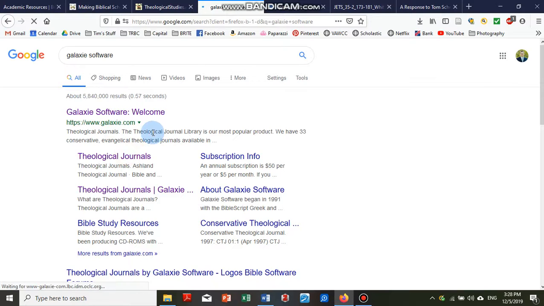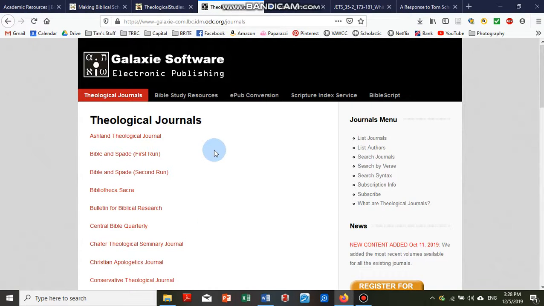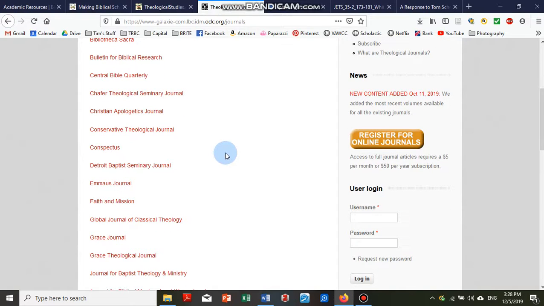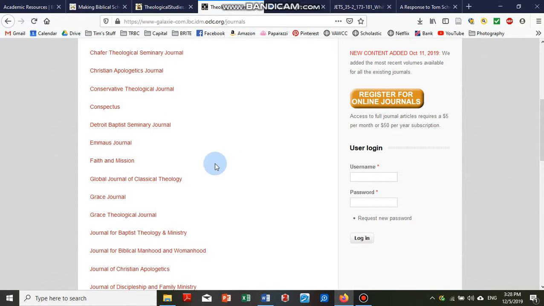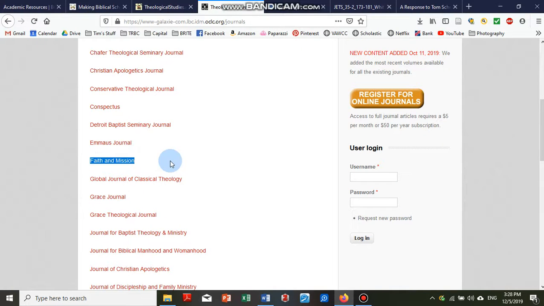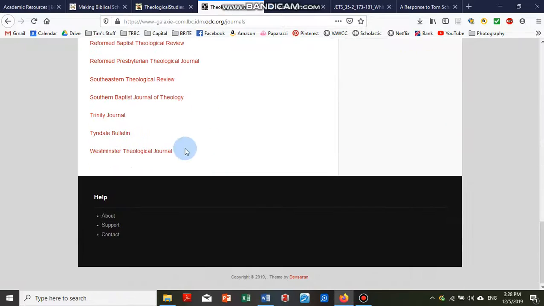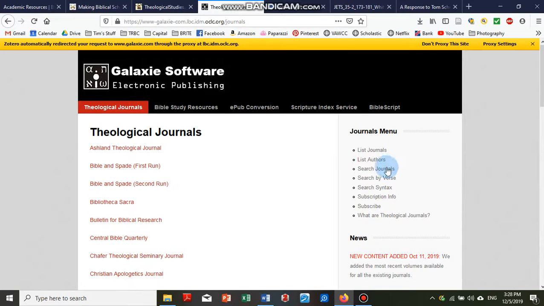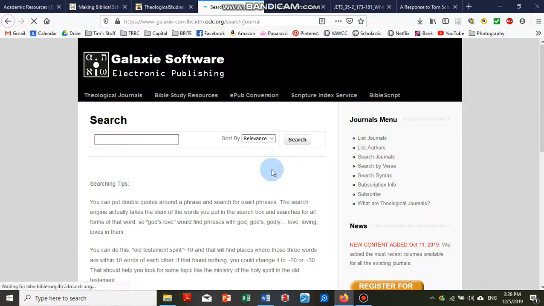It gives you a list of very good conservative evangelical journals, some that are more useful than others, but you'll find journals that are out of commission, such as Faith and Mission, right here. This was the old Southeastern Journal, but they've now changed it to the Southeastern Theological Review. Westminster Theological Journal is on here. A lot of good theological journals. And you can always search these journals, at least what they have updated.